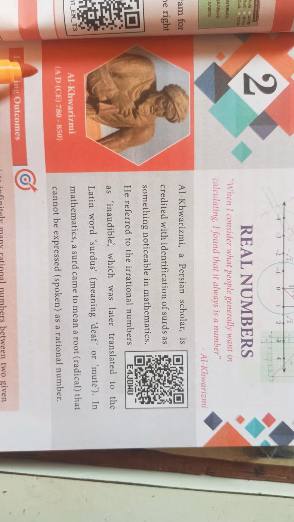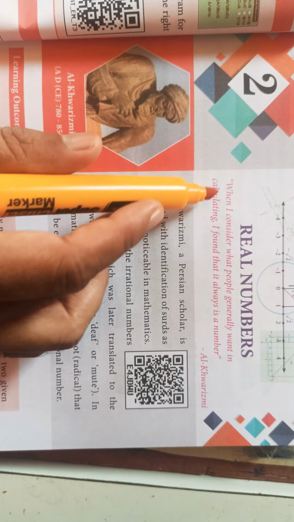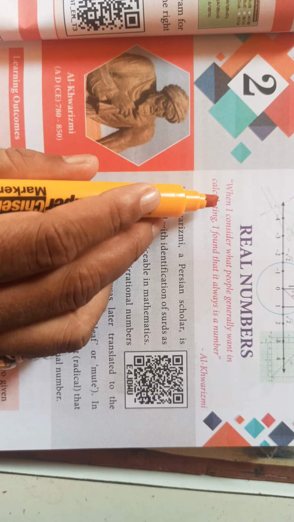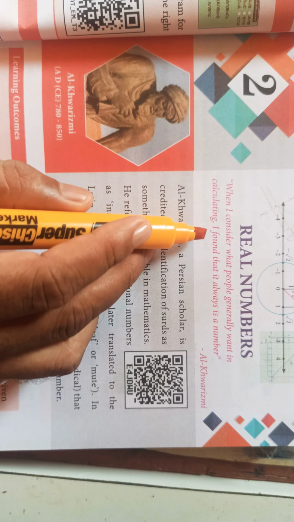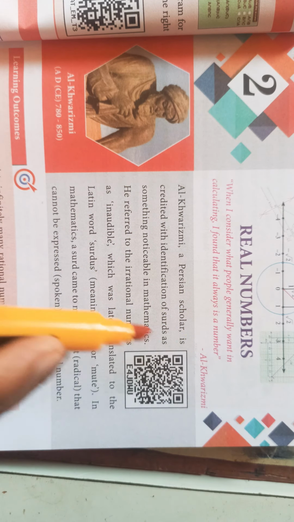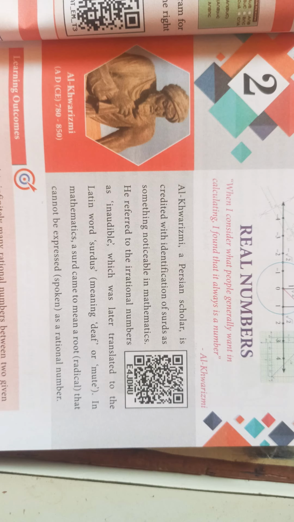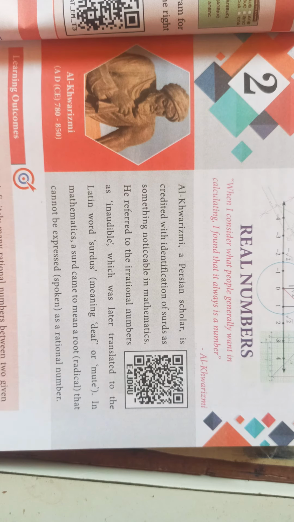Al-Khwarizmi, the Persian scholar, says that when I consider what people generally want in calculating, I found that it always is a number. So when we calculate regarding money, goods, or anything, any measure, it's all with numbers.